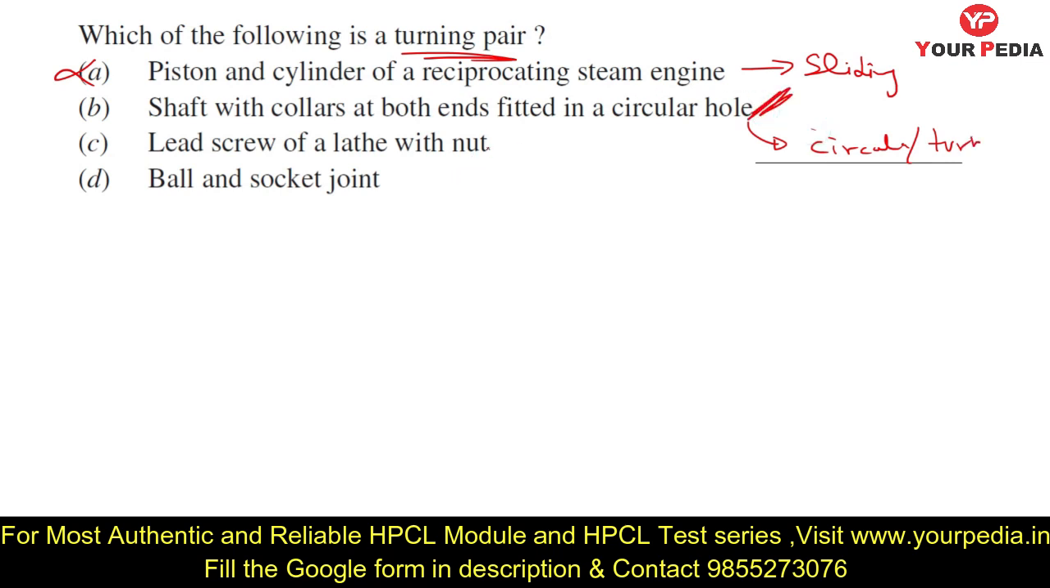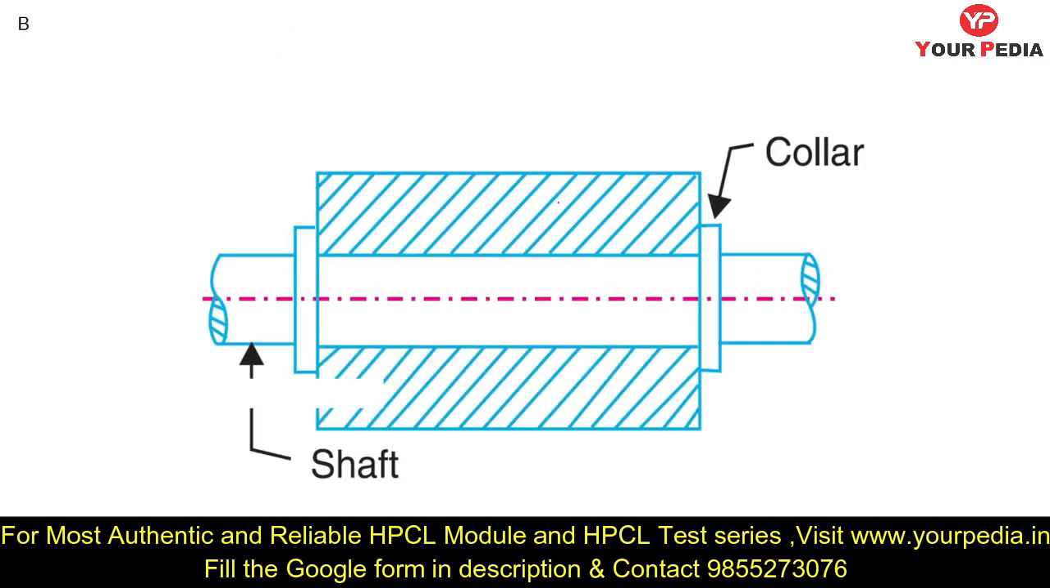Lead screw of lathe and nut is called a screw pair, so it is not correct. And a ball and socket joint is a spherical pair. So the only option left is option B. Here you can see these are the collars. This is a collar, this is a collar, and this is a shaft.